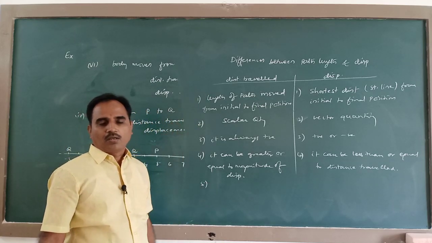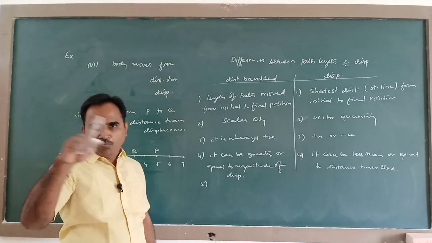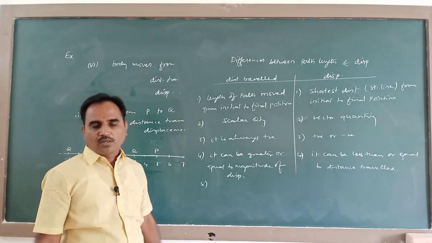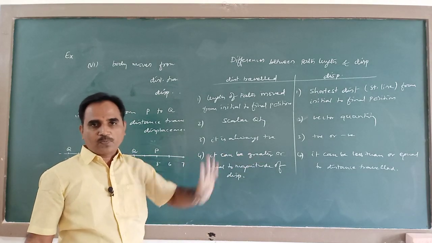Next, when a body returns to the initial position, distance traveled cannot be 0, but displacement can become 0.